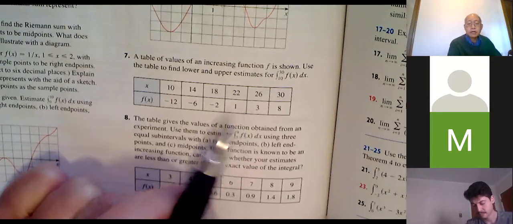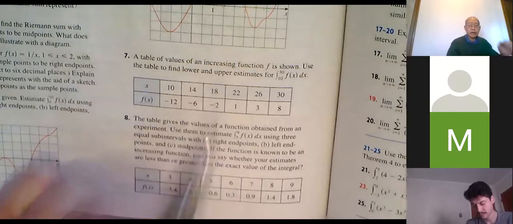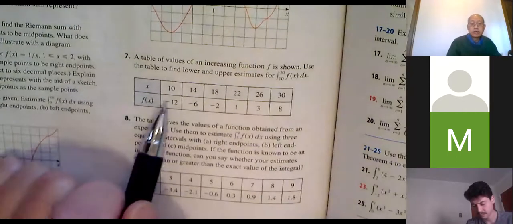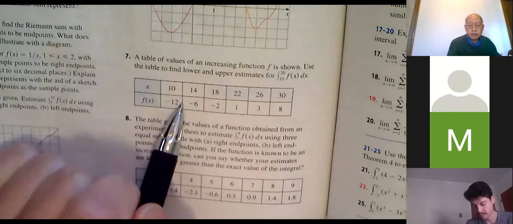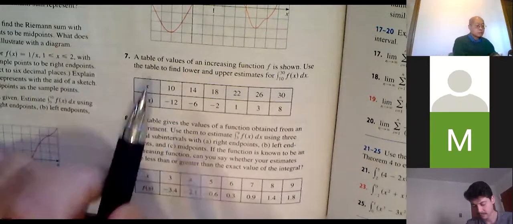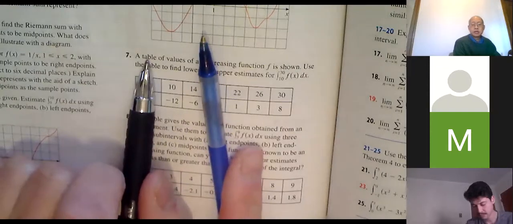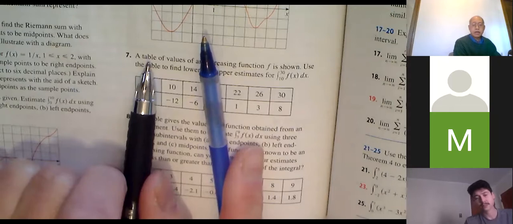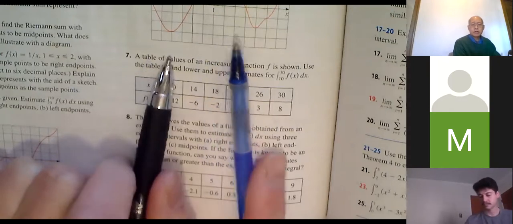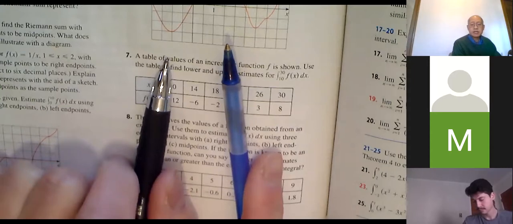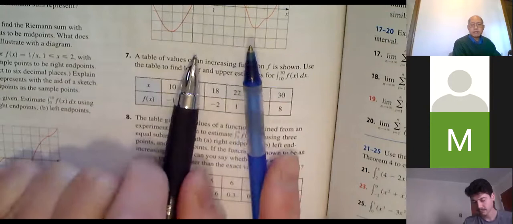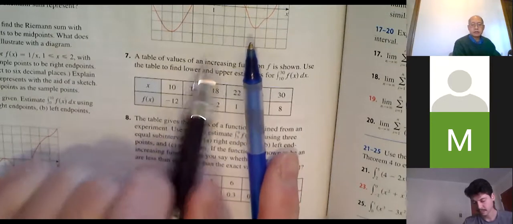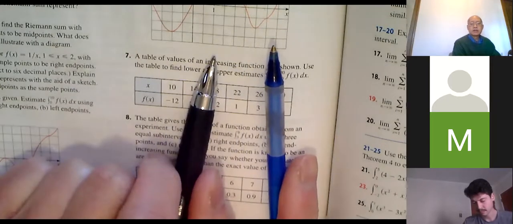Now, if I'm trying to find the upper estimate, since this is an increasing function, the upper estimate would always be the number to the right. Between 10 and 14, which number should I pick, negative 12 or negative 6? Negative 6 is the larger number. Between 14 and 18, negative 2. Same thing here, 18 and 22, 1 is larger. 22 and 26, 3 is larger.